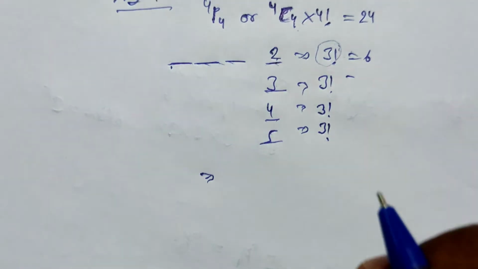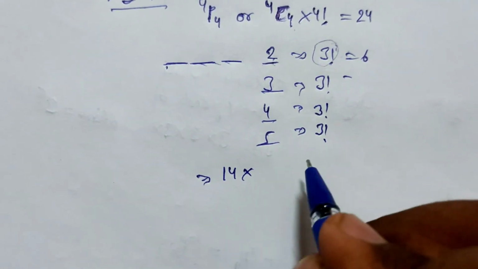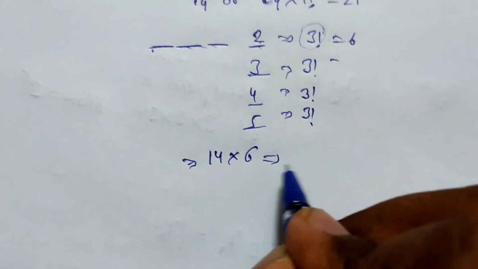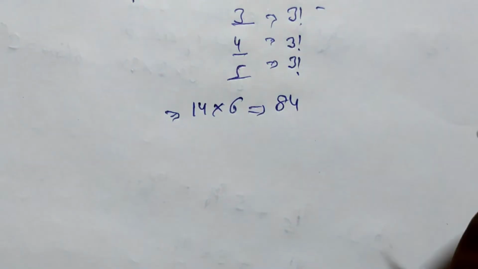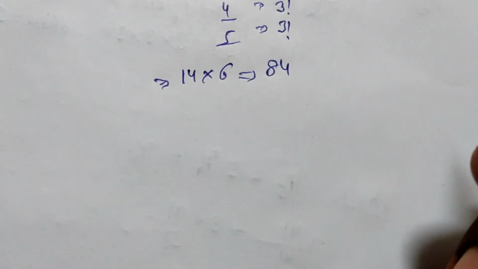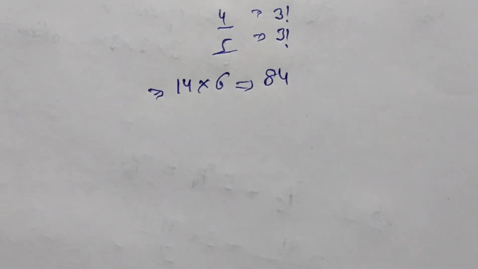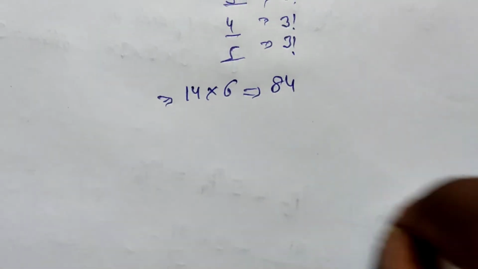So 2 plus 3 plus 4 plus 5 is 14. 14 into 3 factorial, that is 6. So 14 times 6 is 84. So the sum of the digits at each place is 84. It can be at the ones place, and also at the tens, hundreds and thousands places. So we find the sum of all the numbers.